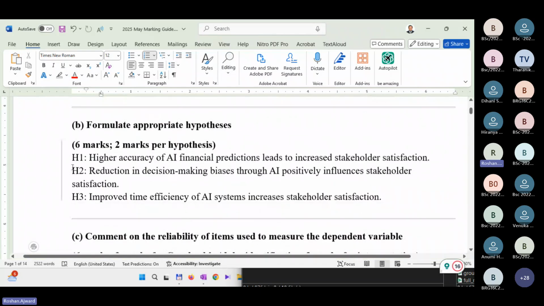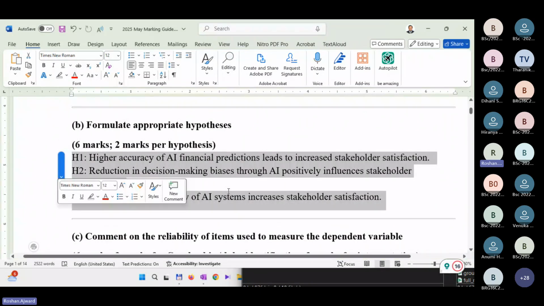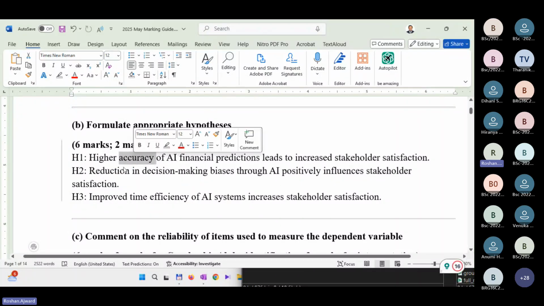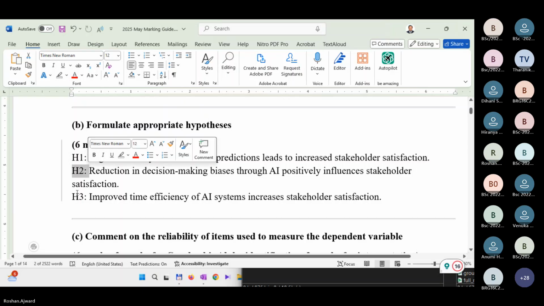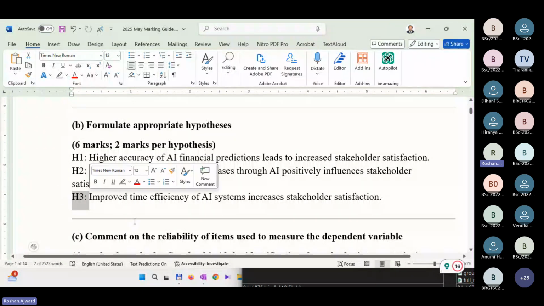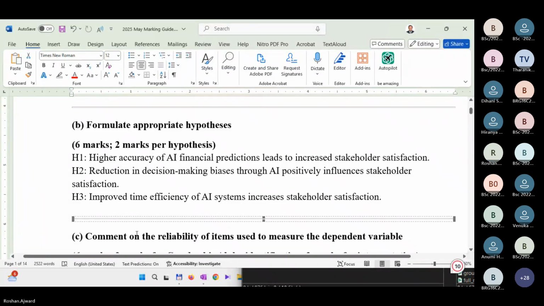These are the hypotheses. So you take each independent variable, accuracy, right? We say accuracy will have an impact on stakeholder satisfaction. So that's the first hypothesis. We'll always say H1 colon, H2 colon, H3 colon. That's how you write hypotheses, and in the exam also you do the same. If you're not going to do that, then I know that we are not going through, at least in today's discussion.